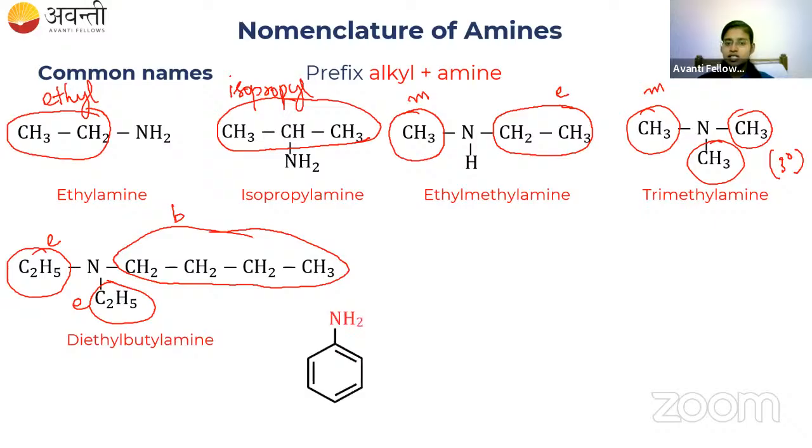So what about this? Benzene ring attached with NH2. Benzene ring attached with NH2 is called as, name the compound. It is an aromatic amine, right? Can anyone find out the name? Yeah. The name of this compound is aniline. Very good.